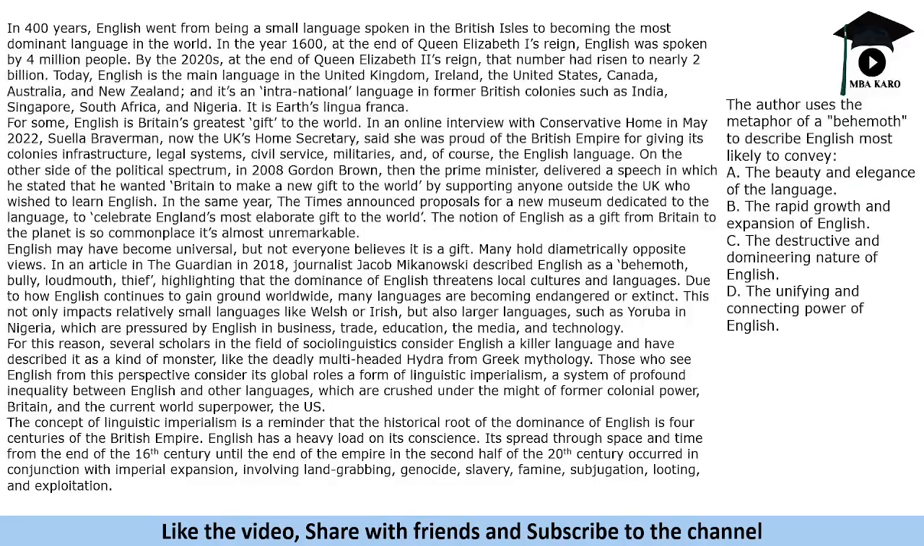The author uses the metaphor of a behemoth to describe English most likely to convey... Where does he use behemoth? If you look at this third paragraph, it says English may have become universal. Jacob describes English as a behemoth, and it is saying bully, loudmouth, thief. So behemoth is kind of a beast.